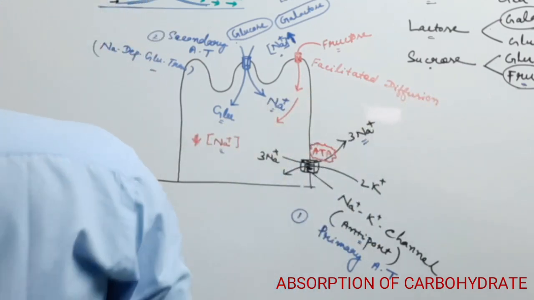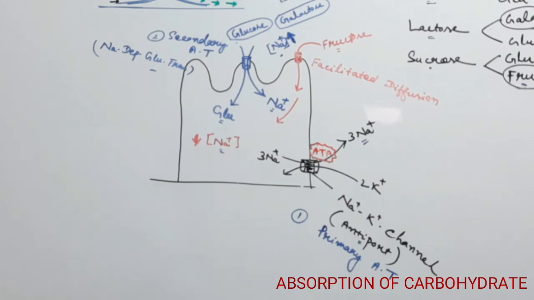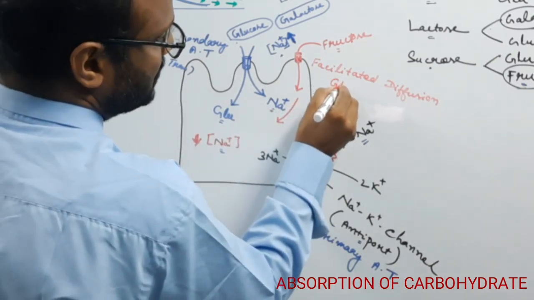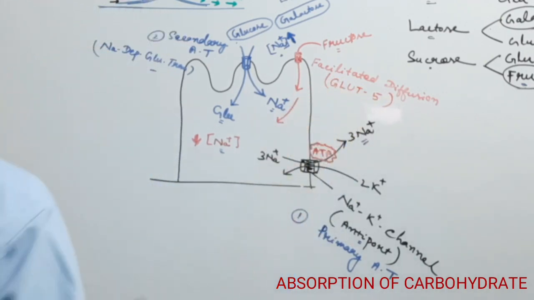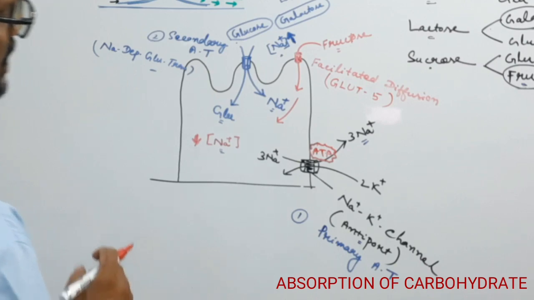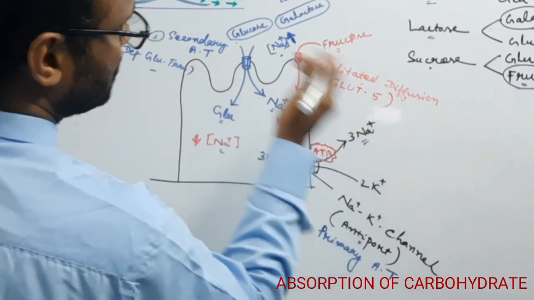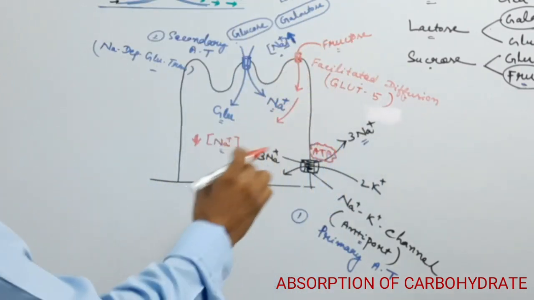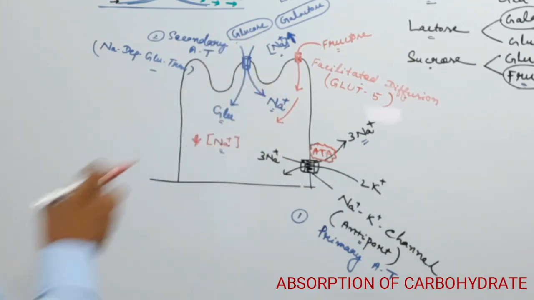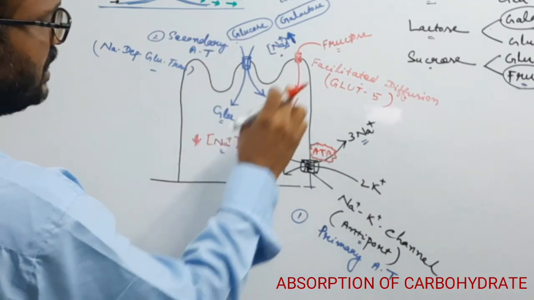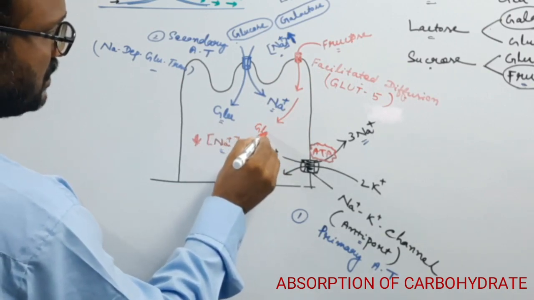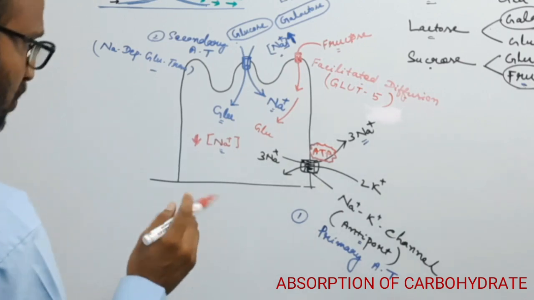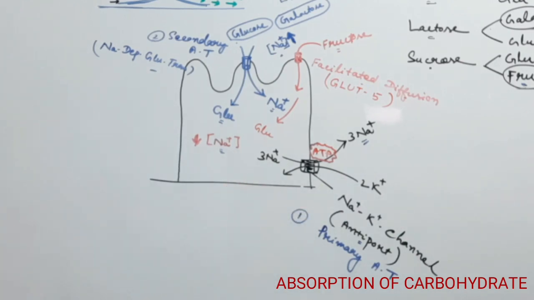Okay, and this channel is also known as GLUT5. This is the GLUT5, through which facilitated diffusion occurs, through which fructose is absorbed and enters into the cell. When glucose and fructose enter into the cell, the fructose is also converted into glucose inside the enterocyte.